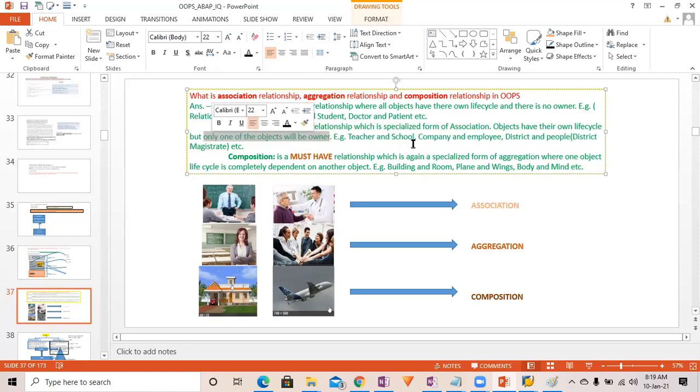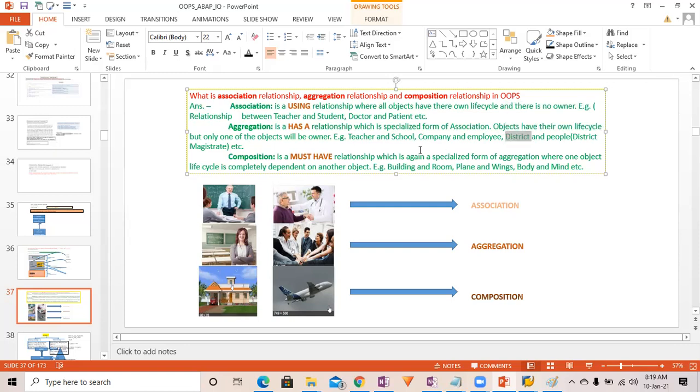So here, teacher and school: the school is going to be the owner of the teacher. Company and employees: the company is going to be the owner. District magistrate and people: the district magistrate is going to be the owner.